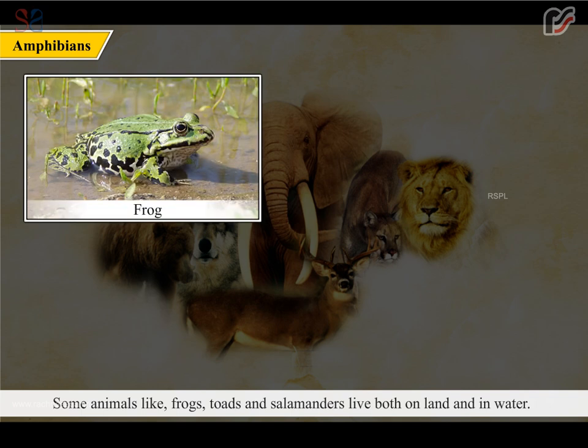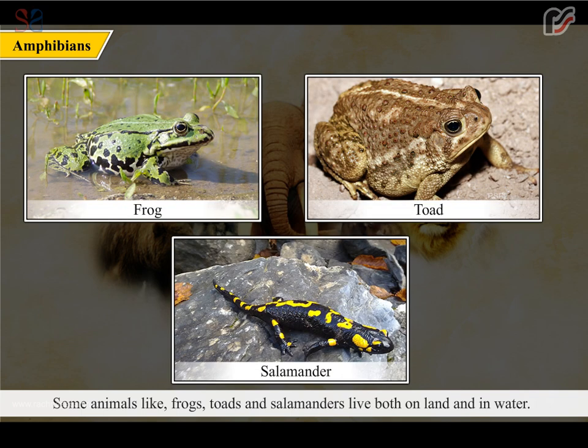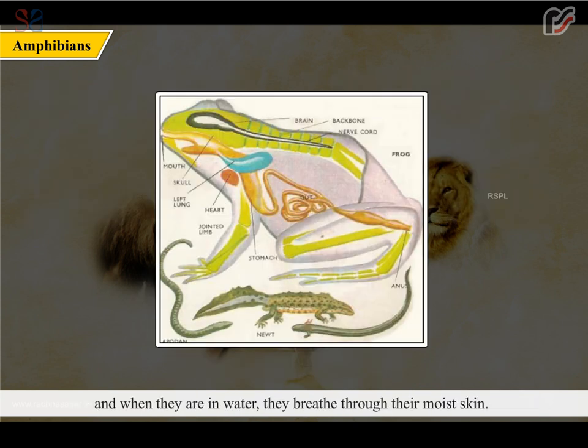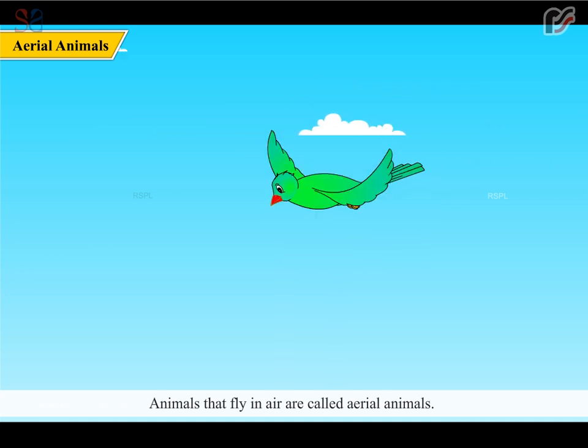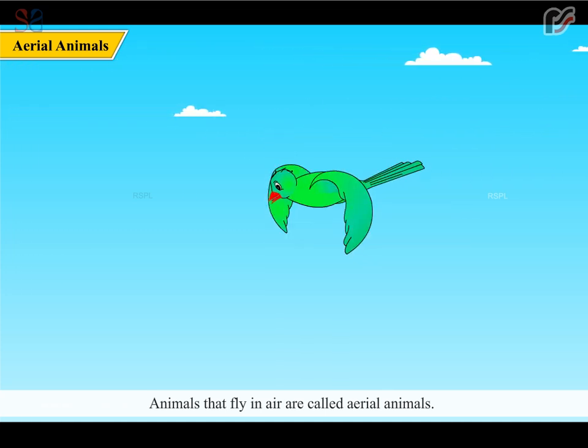Some animals like frogs, toads, and salamanders live both on land and in water. They are known as amphibians. They have lungs to breathe when they are on land, and when they are in water, they breathe through their moist skin. Their limbs are also adapted for swimming. Animals that fly in air are called aerial animals.